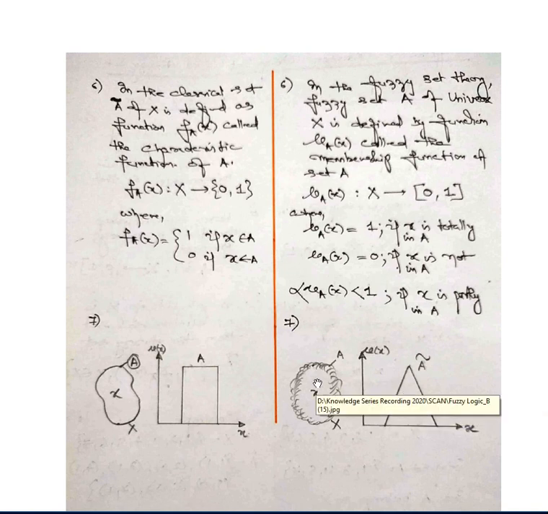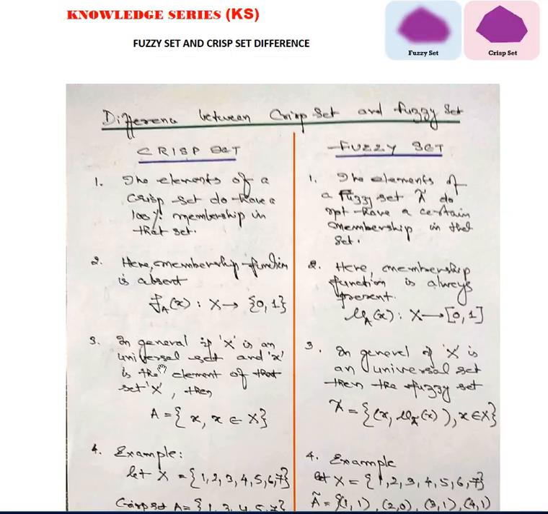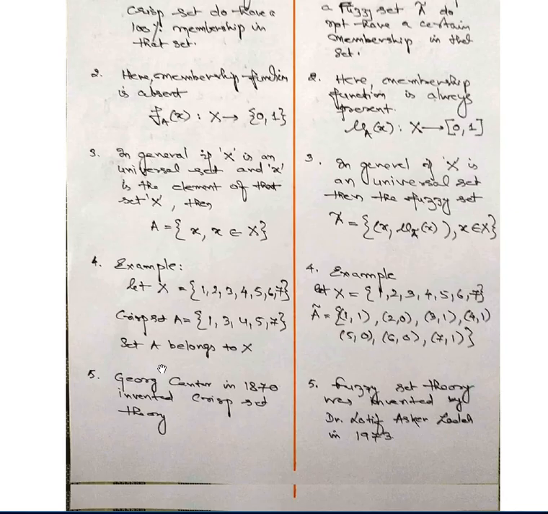So these are the representations shown here. These are the differences that we see between the crisp set and the fuzzy set.